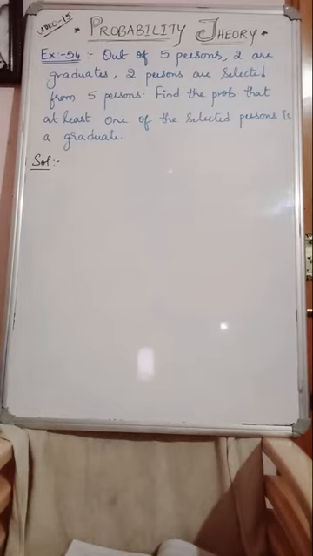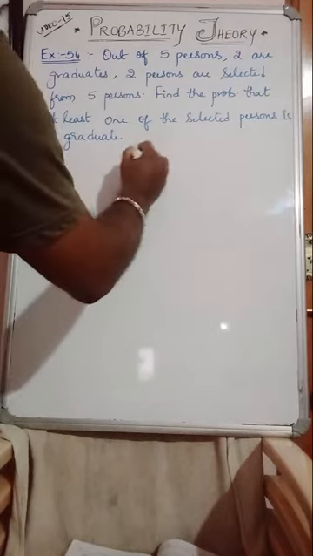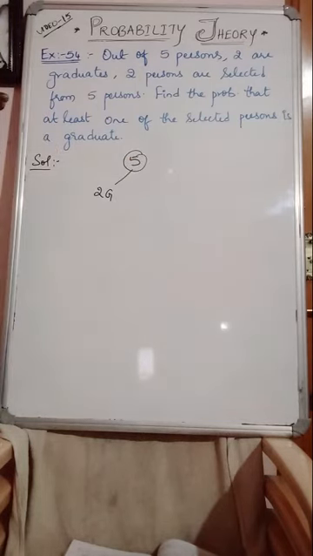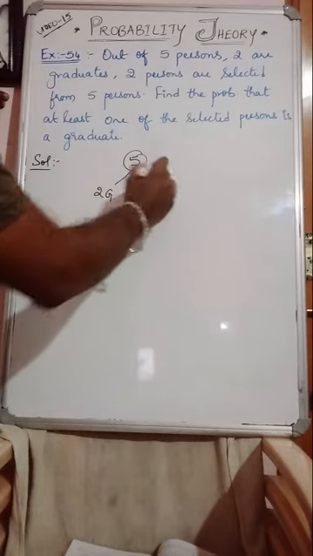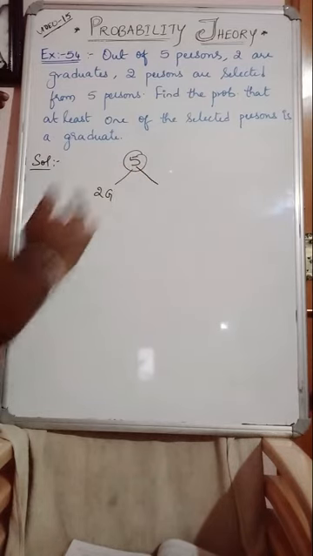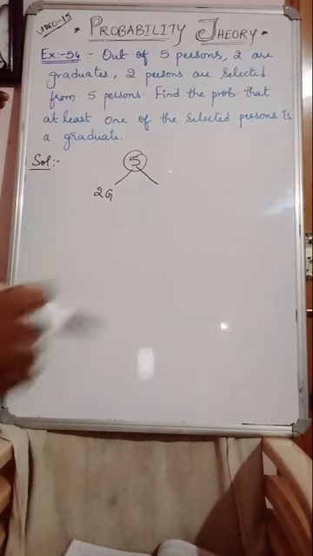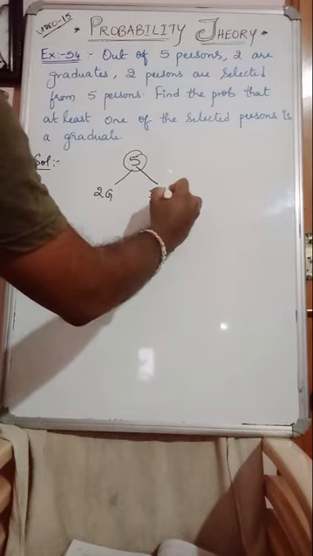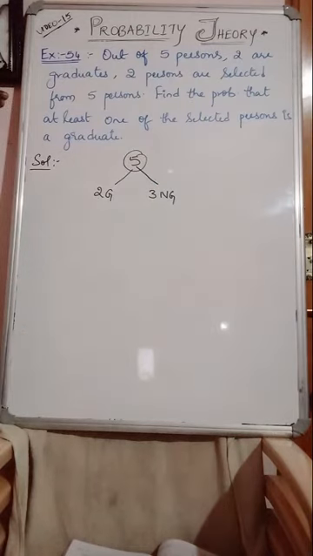Look at the next question. Out of 5 persons, 2 are graduates and 2 persons are randomly selected from those 5 persons. See here, out of 5 persons, 2 are graduates it seems. That doesn't mean that the remaining are also graduates. 2G, I mean 2 are graduates. That means 3 are non-graduates. Yes or no guys?